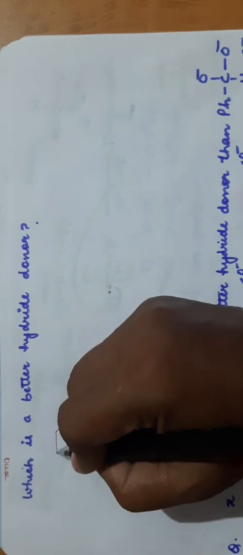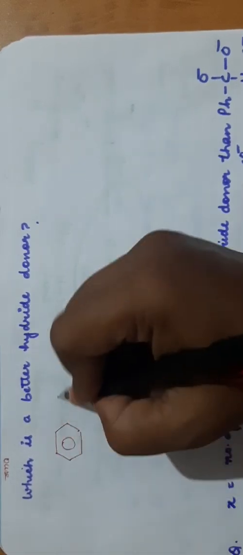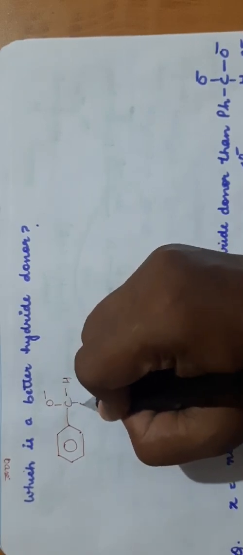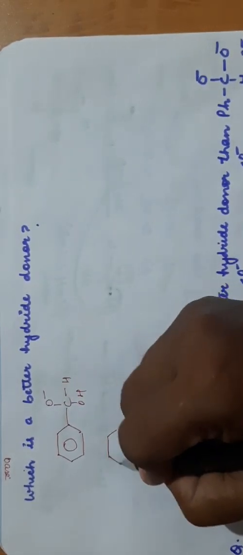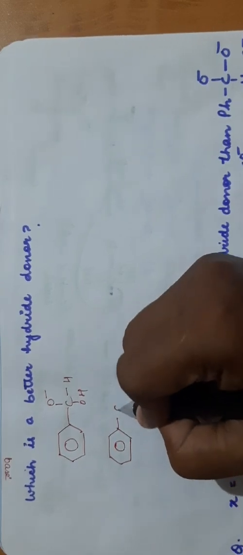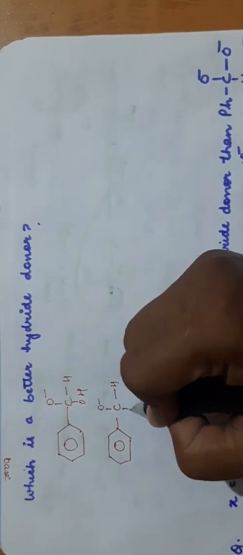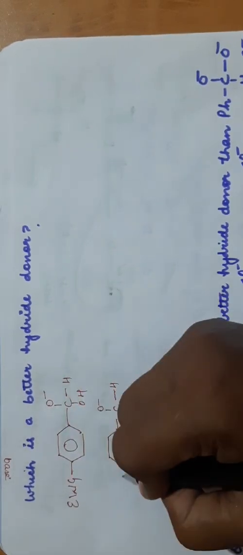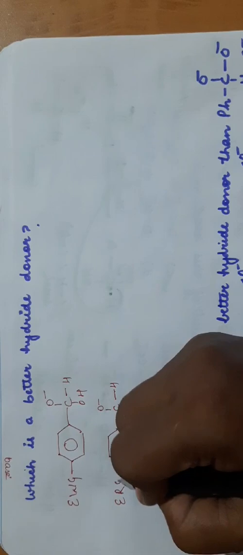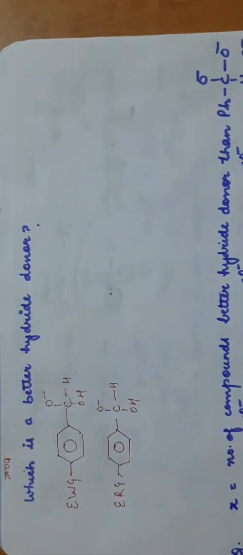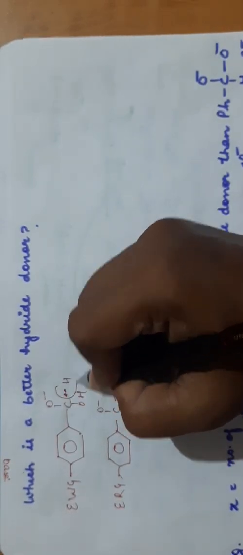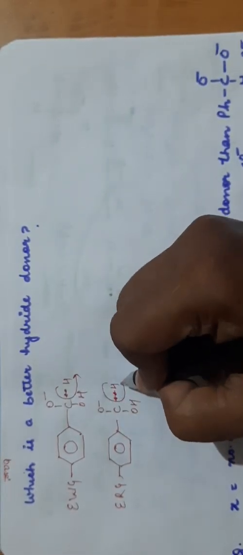Hydride means hydrogen will leave. So suppose you have two species here. I am making this benzene CO-H and OH, and another species, say this is CO-H and OH. These are same. Here we have put an electron withdrawing group, here we are putting an electron releasing group. So what will happen? Now this hydrogen has to leave taking its electron pair. This hydrogen has to leave taking its electron pair.